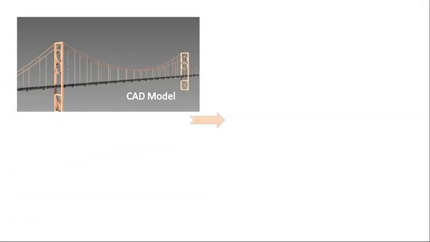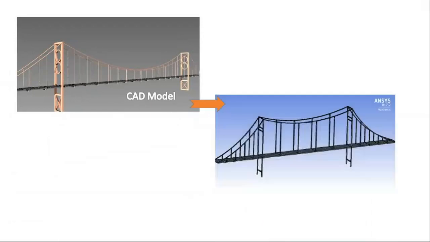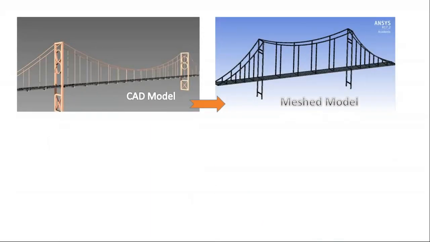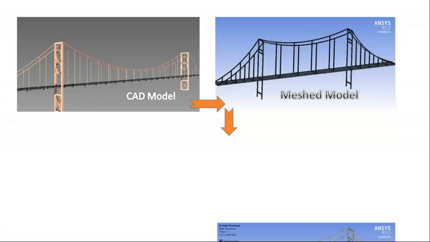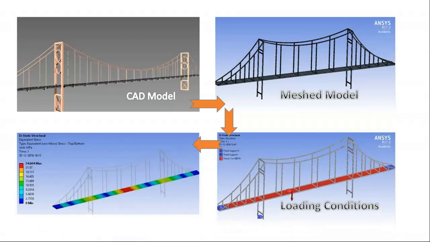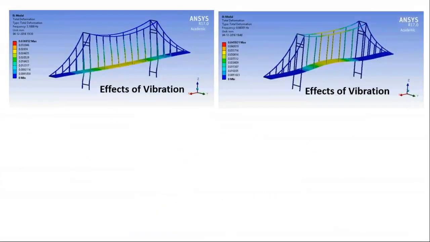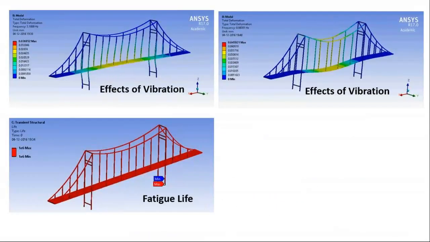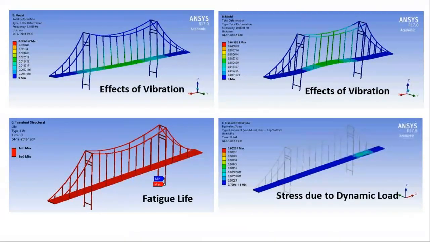This is an image of an actual bridge. So the virtual representation of an actual component is called CAD. A CAE engineer uses the CAD model and generates nodes and elements, which is called meshing. Then CAE engineers apply loads and constraints on the mesh model, which is called loading condition. Then solving it to get the values of stresses and deformation is called results. The advantage of CAE is that you can predict the behavior of any component without actually manufacturing it, in